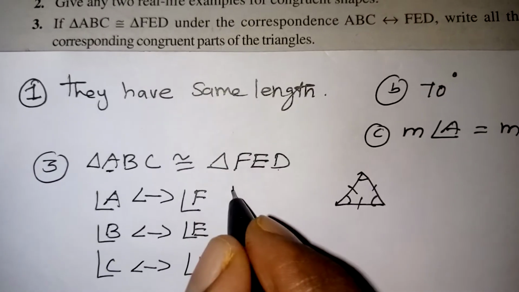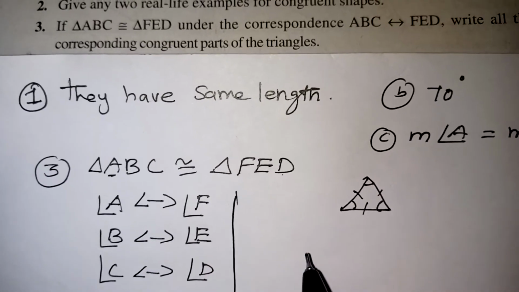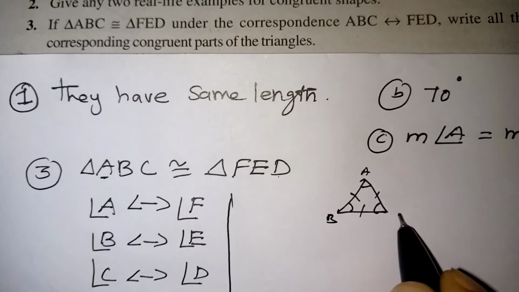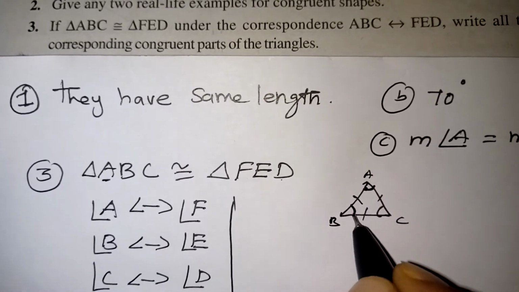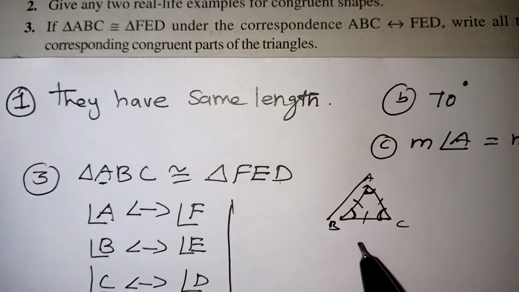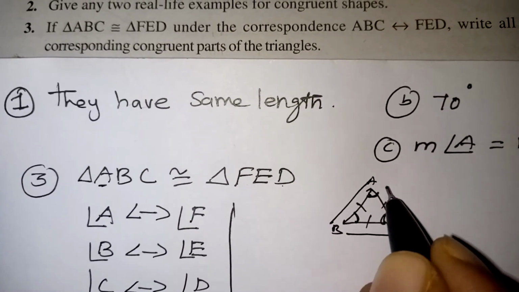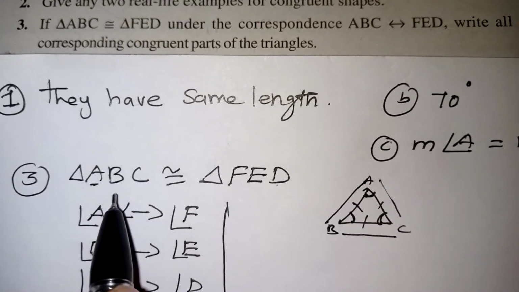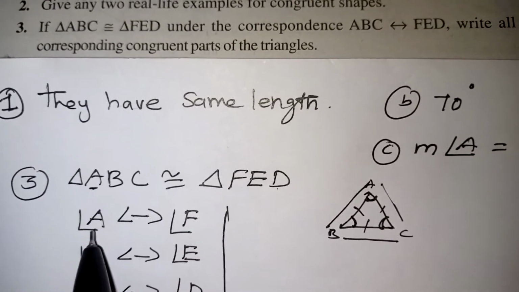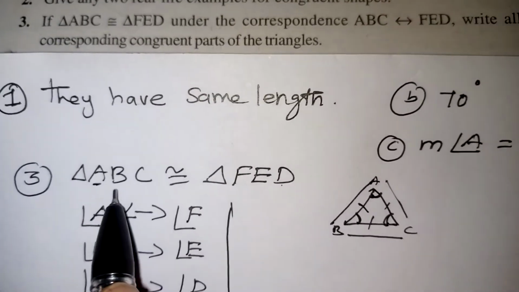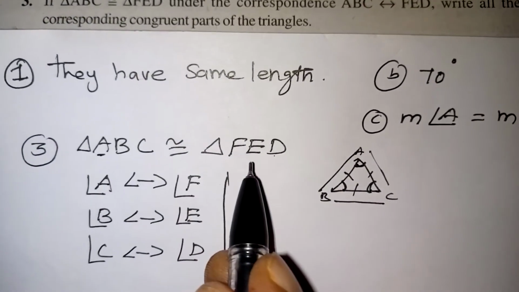Now we are going to write all the corresponding sides. Children, listen: suppose this is A, B, C. A is an angle, B is an angle, C is an angle. Then AB is a side, BC is a side, CA is a side. When two alphabets are taken together, that mentions a side. If you take an individual alphabet, that is an angle.